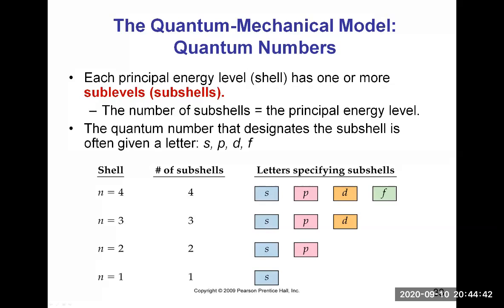Then in the principal energy level n equals 3, there are 3 subshells, called the S, the P, and the D. And in the principal energy level 4, there are 4 subshells, named the S, the P, the D, and the F subshells. So these S, P, D, and F are subshells or sublevels.